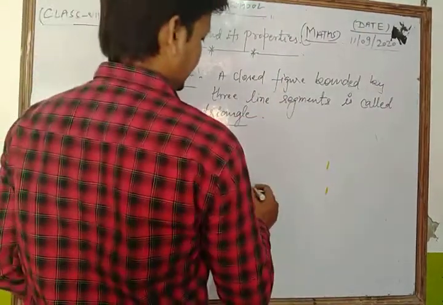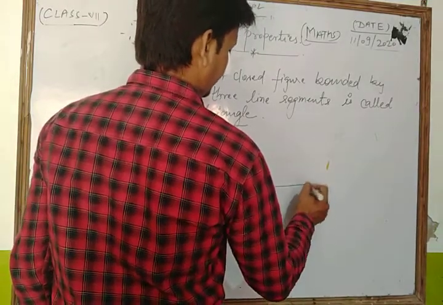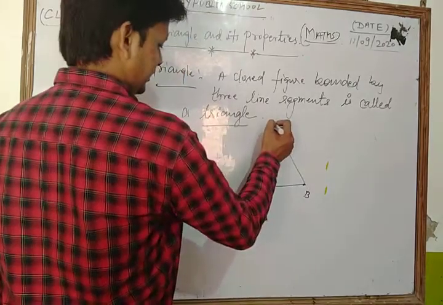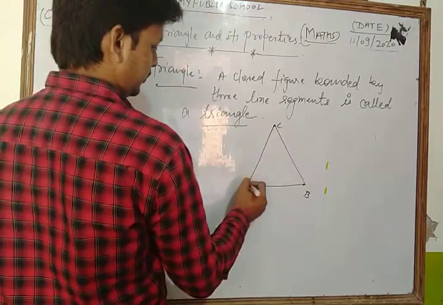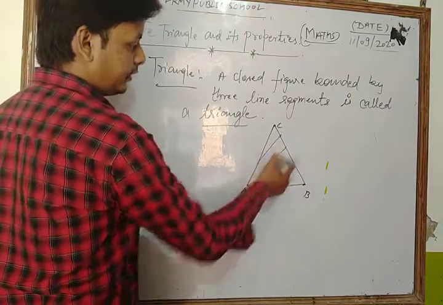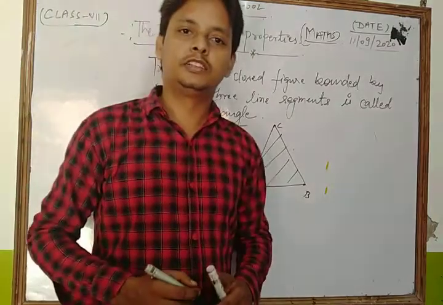Suppose the three line segments are AB, BC and CA. We join them. The closed figure bounded by three line segments is known as the triangle.